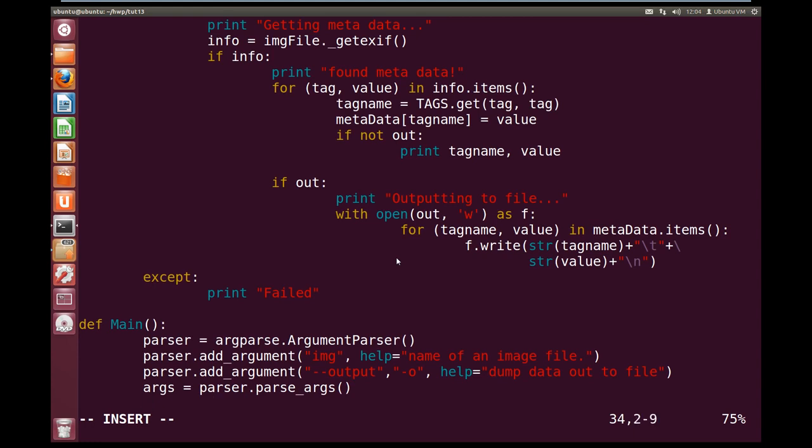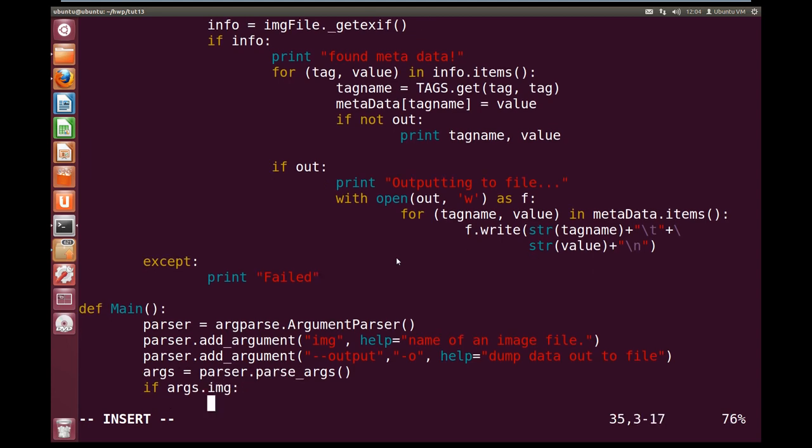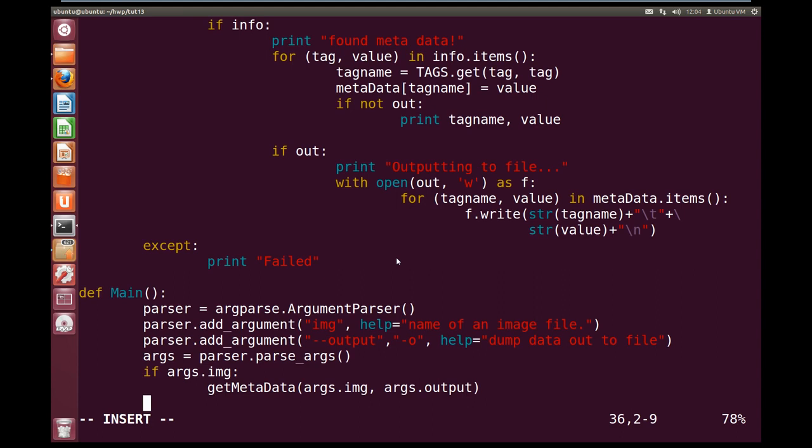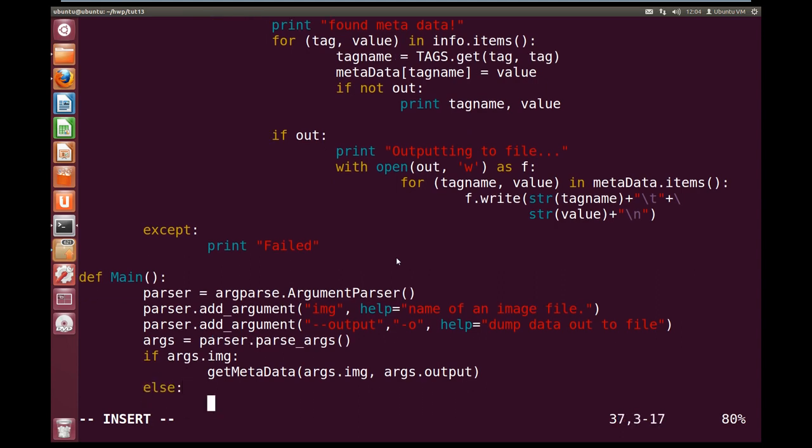and now that we have our args, we can do an if args dot image. So if the image is there, we're going to get metadata, and we're going to pass in the args dot image and the args dot output. Alright, now we'll write an else. So our else will print out the parser usage. So print parser dot usage.